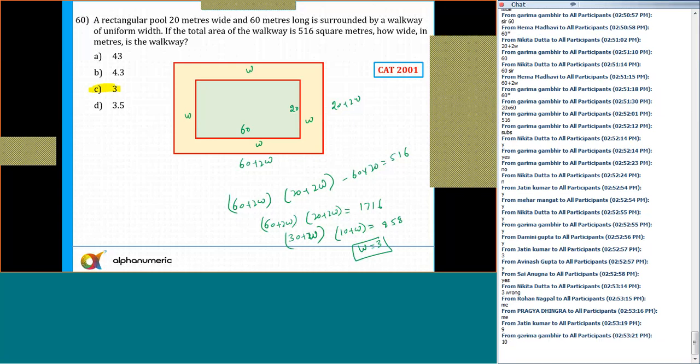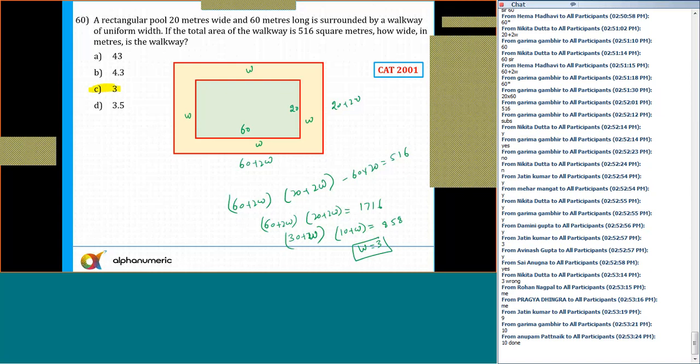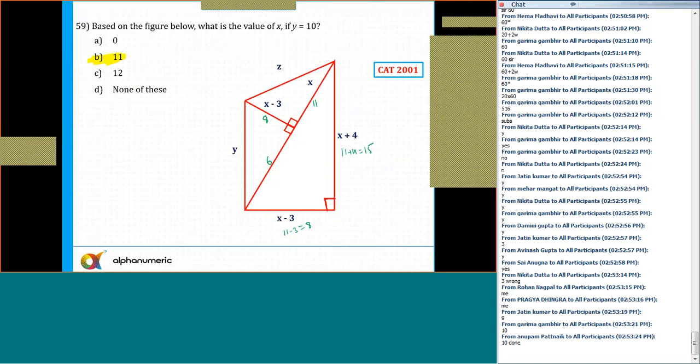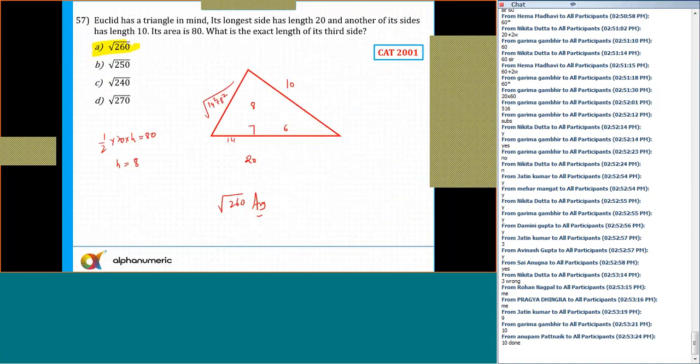Also remember how some of the questions can be solved with the help of options. That is very, very important. Now, how to use the options in the questions is very important.